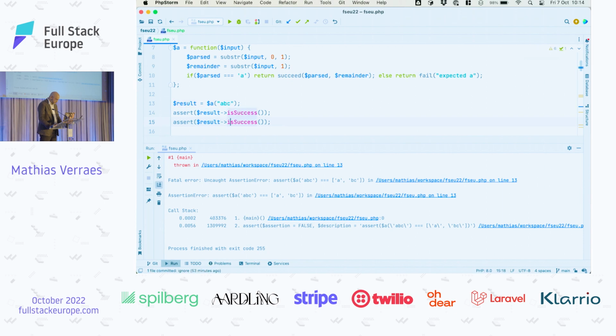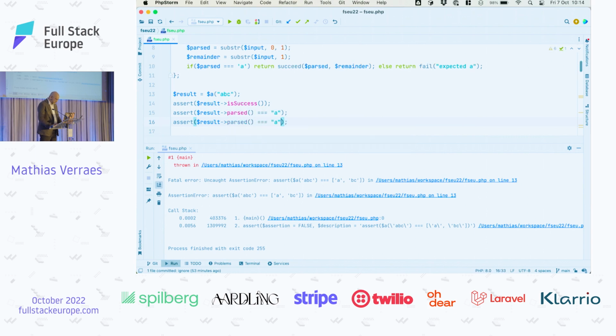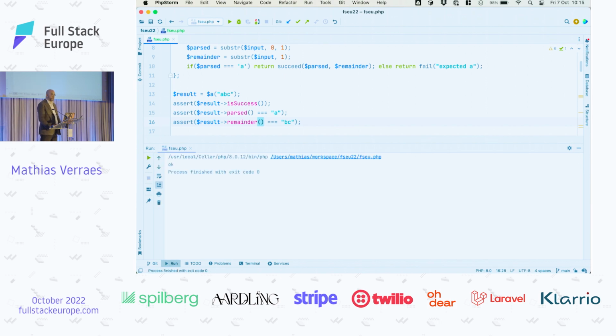And we can test, for example, the parsed value, which we still expect to be A, and our remainder to be BC. All good. Yes? You still with me?